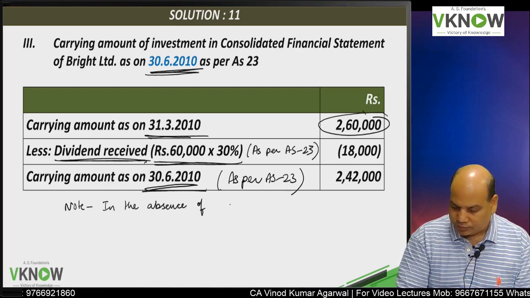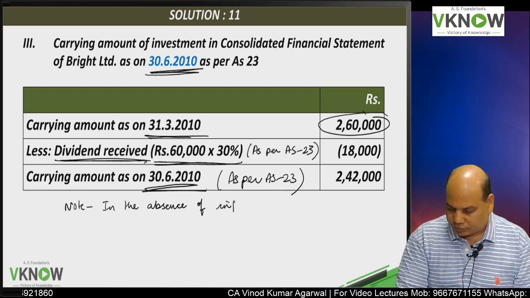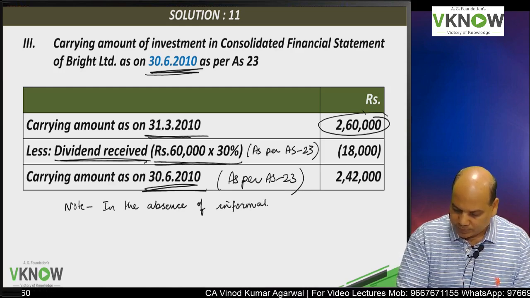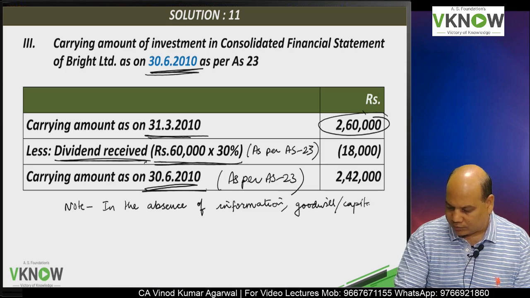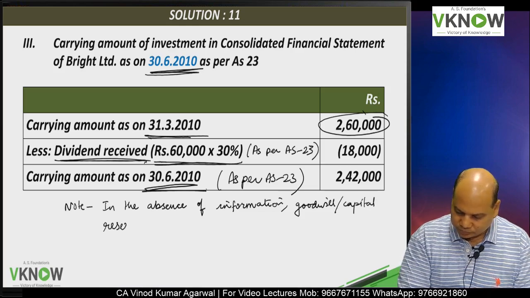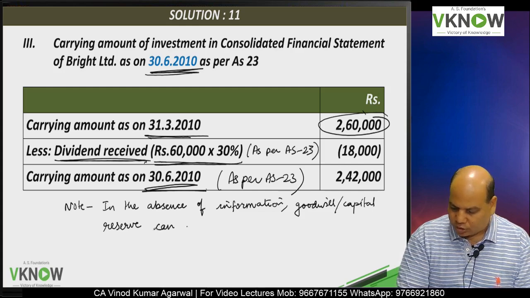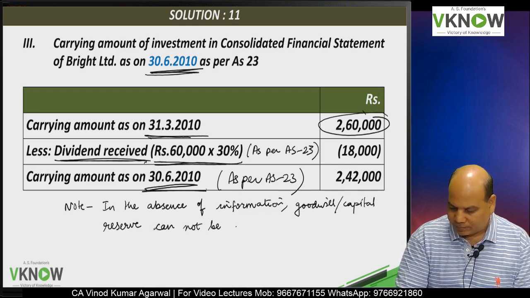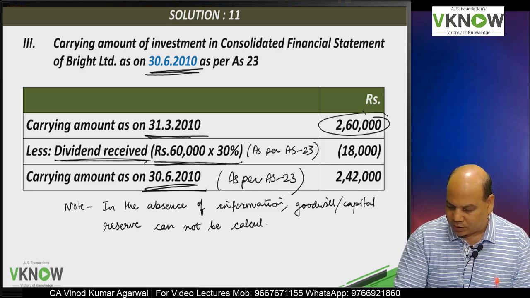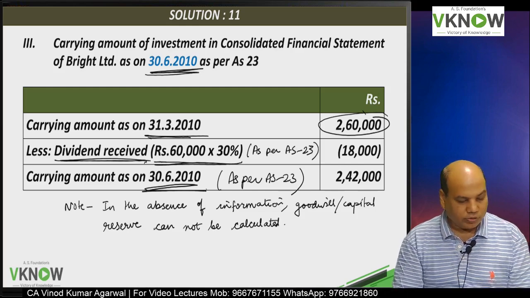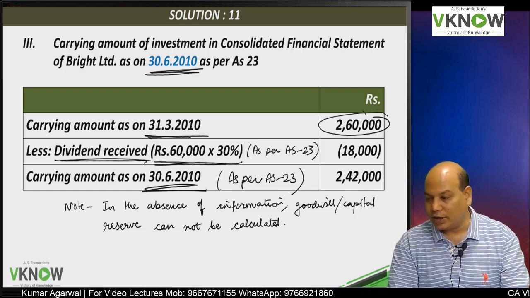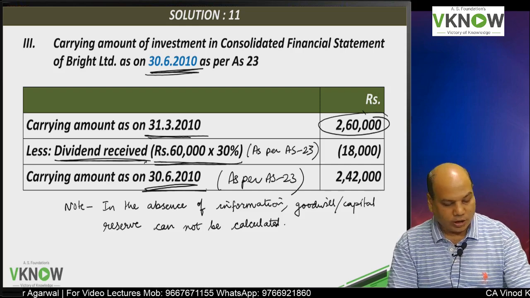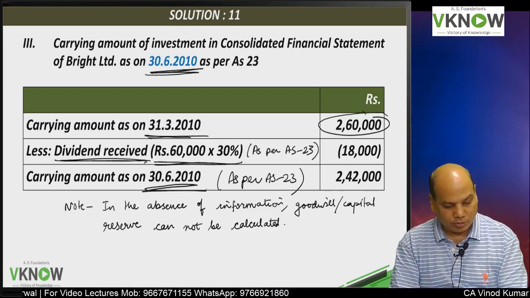In the absence of information, goodwill or capital reserve cannot be calculated because we are not given the share capital of the associate. If you look at the problem, you don't know what the net asset was on the date of acquisition, so goodwill or capital reserve cannot be computed.